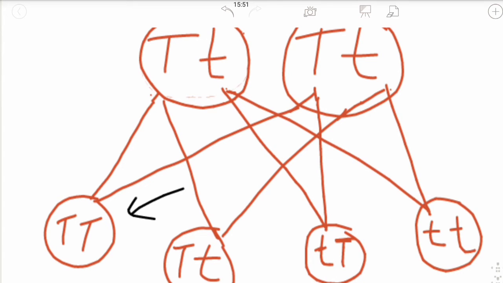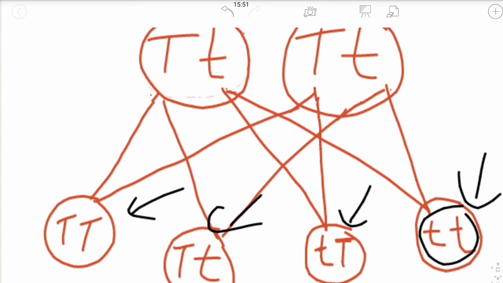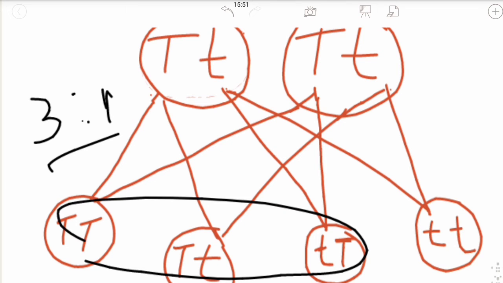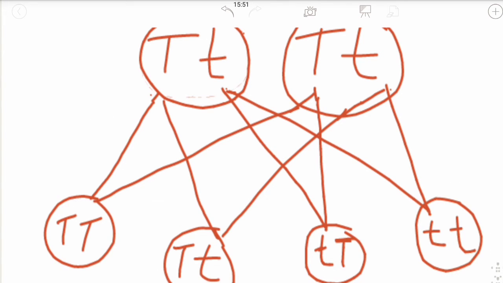There are 3 tall plants and 1 short plant, small t. Therefore the F2 generation was found in the ratio of 3:1.